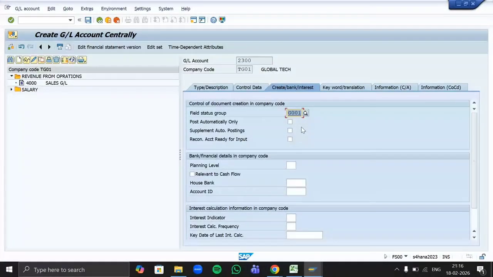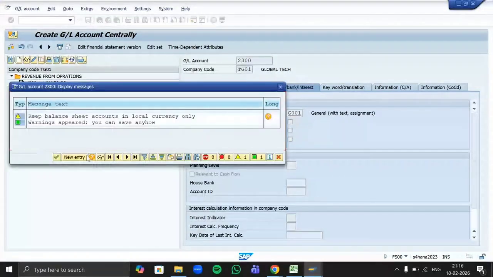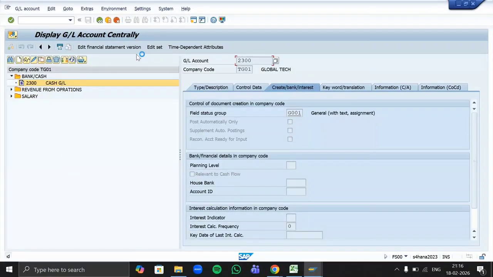So press enter and save it. It's just an informative message, nothing else. Until and unless your message is marked in yellow or green, it is okay. Only if it comes in a red circle, you need to check it. So just click OK and save the data.